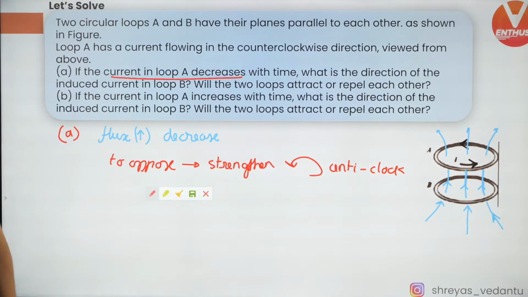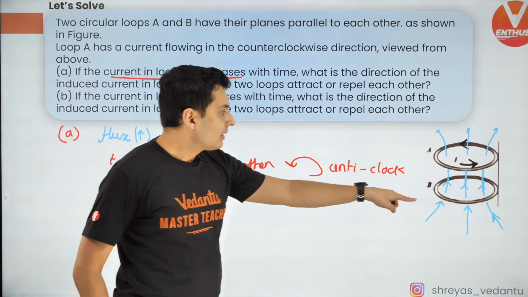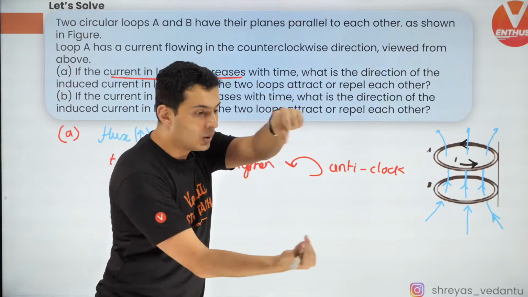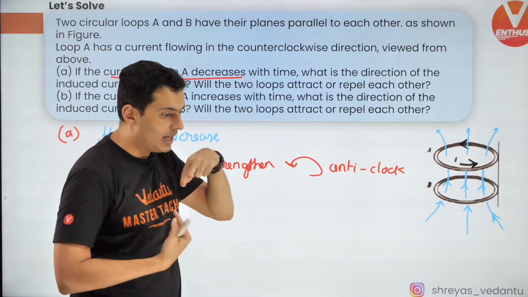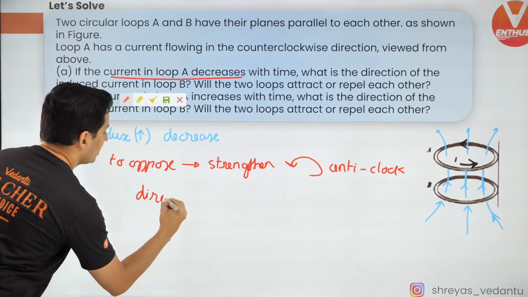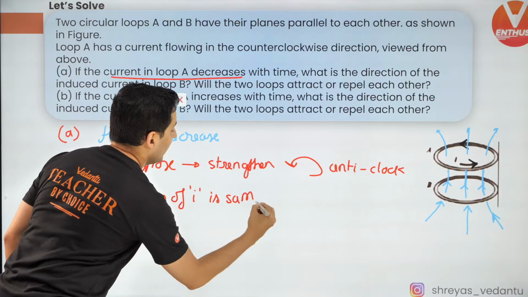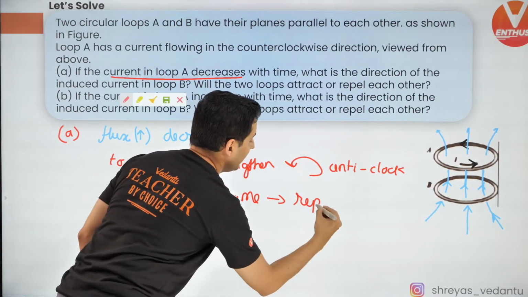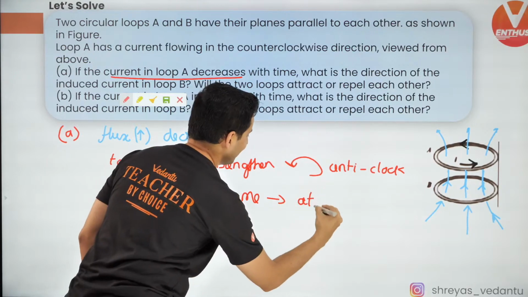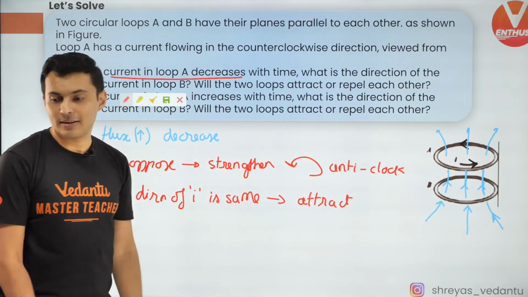Everybody understanding it? Now, what did I tell you some time back? This current is also flowing anti-clockwise. This is also flowing anti-clockwise. When two currents are flowing in the same direction, what will happen? They will repel or attract. No, it's not going to repel, it's going to attract. Keep this in mind. Same direction, attract; opposite direction, repel.